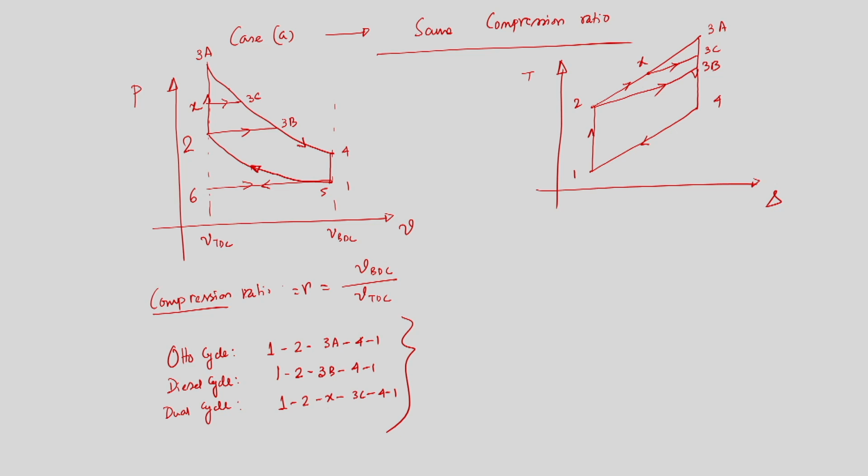Similarly, the area under process line 4 1 on the temperature-entropy coordinates gives the heat transfer.